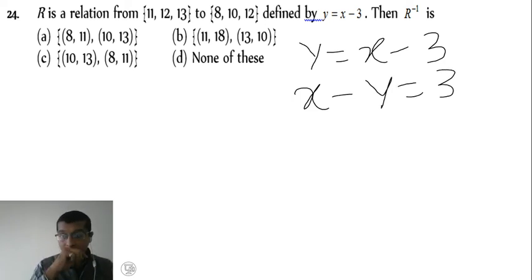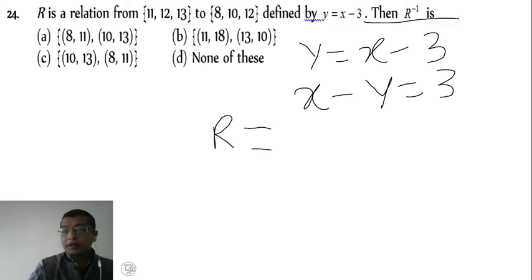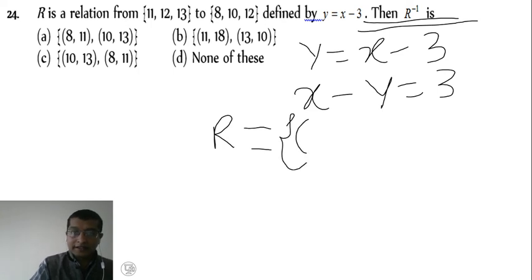Then we have to write the relation R. Further we need to calculate R inverse. So it should satisfy, using these elements 11, 12, 13, it must be the set x. 8, 10, 12, it must be the set y here. So it is very simple. It should satisfy this relation.